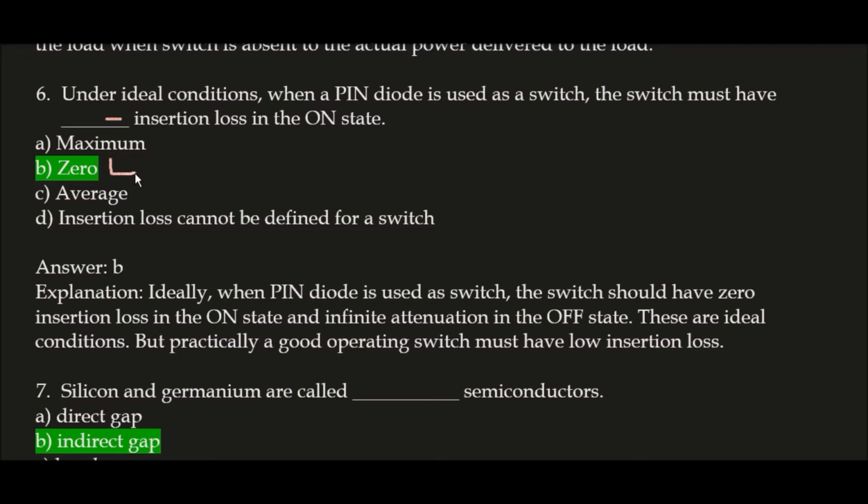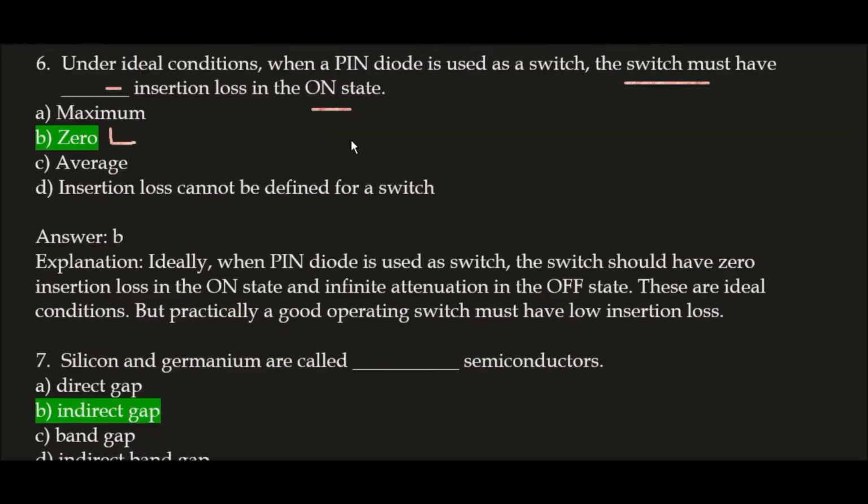Under ideal conditions, when a PIN diode is used as a switch, the switch must have zero insertion loss in the on state and infinite attenuation in the off state. These are ideal conditions. Just learn it very well. But practically, a good operating switch must have low insertion loss.